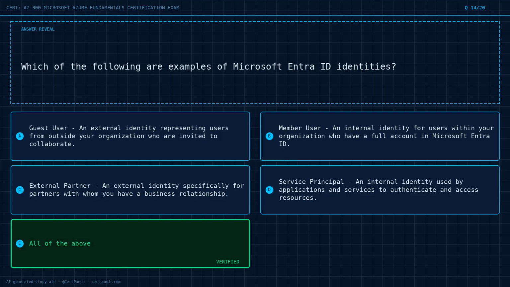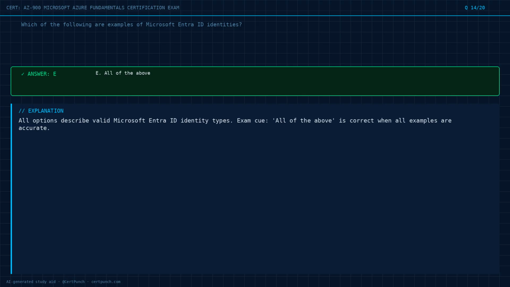The answer is option E. Exam logic. All options describe valid Microsoft Entra ID identity types. Exam Q. All of the above is correct when all examples are accurate.